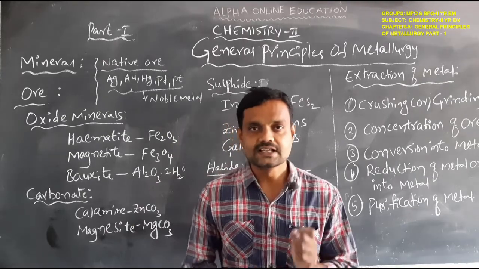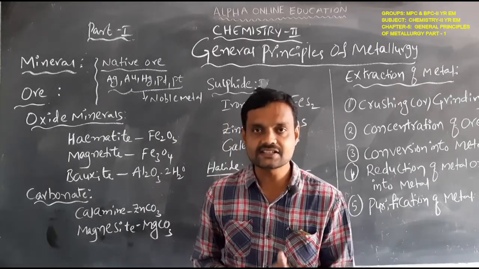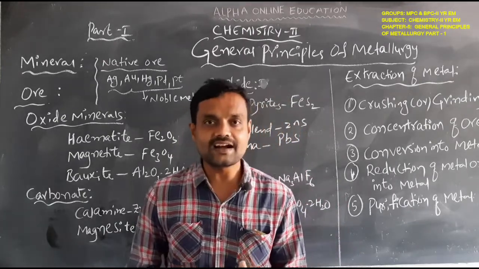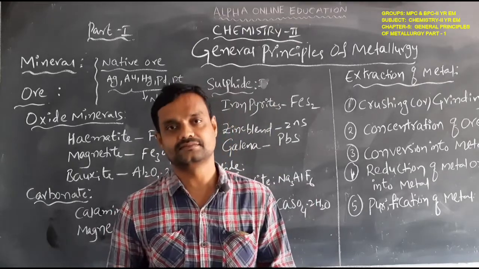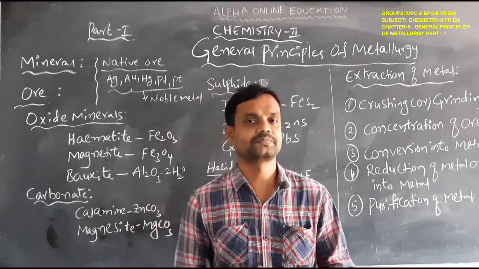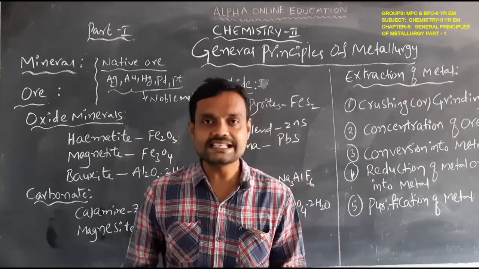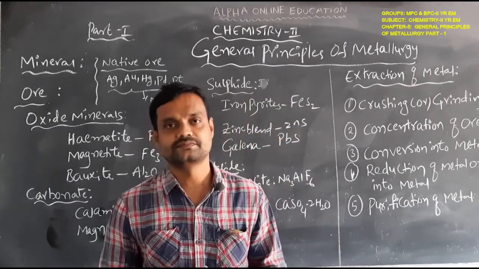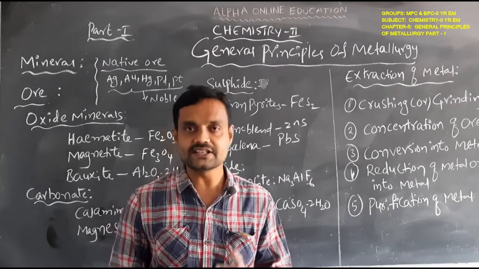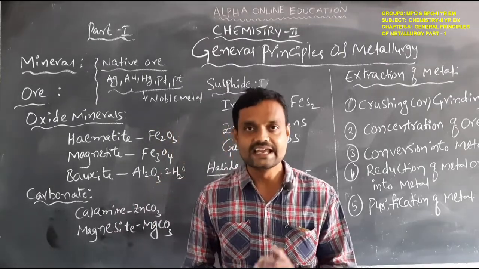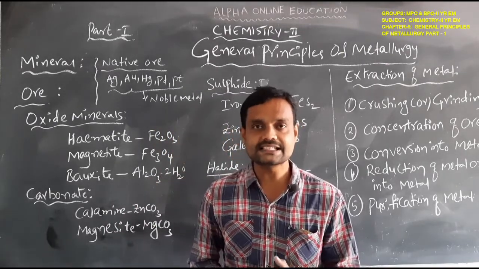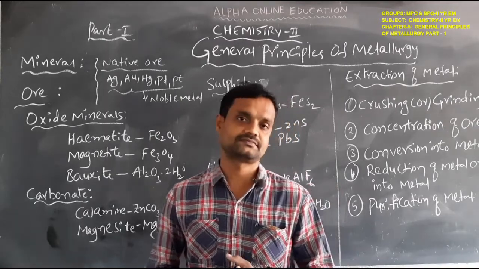Okay, students. So iron naturally does not exist as iron. Similarly, calcium also does not exist as calcium. Iron in the earth's crust exists in a combined form.